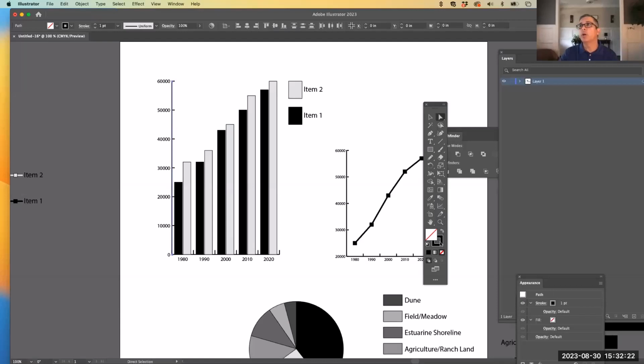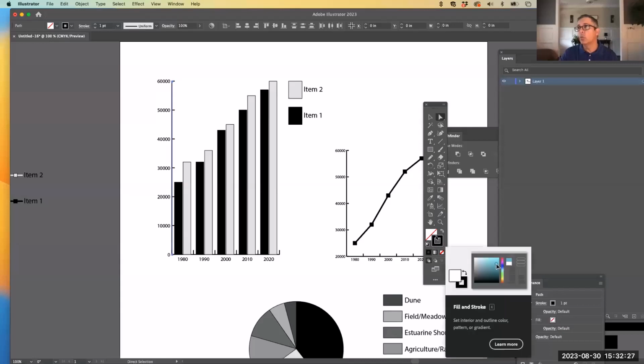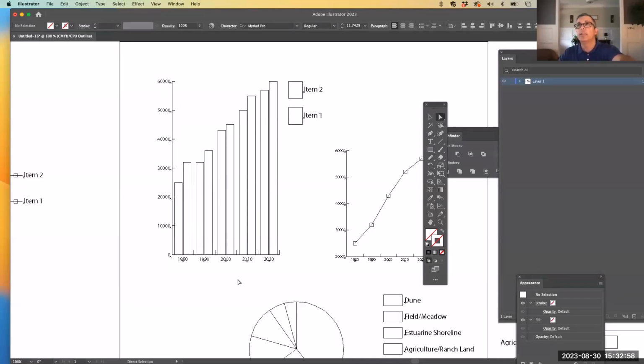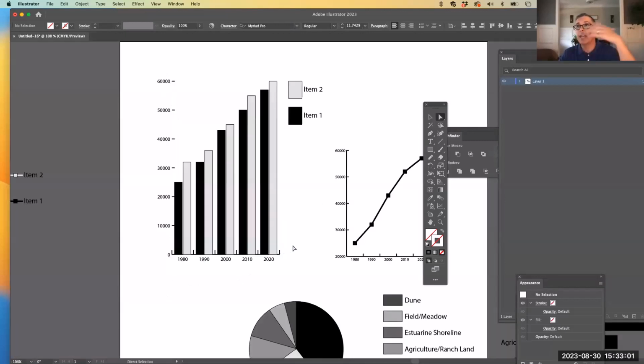And down here in my toolbar, I'm going to hit the line tool, which is the one with an opening in the middle. And I'm going to hit this little box on the lower side of it in the toolbar that has a red line going through it, which is none. Now you can change colors here on the toolbar at the bottom, or on the upper left on your menu, you're going to see the fill and line colors as well. So I can actually go up here, hit this little arrow and say none, and that line disappears, right? It's not there. But if I do a Command Y, or on a PC it's Control Y, and we do the keyline view, we can see that the line is still there. It's just hidden, it has no color.